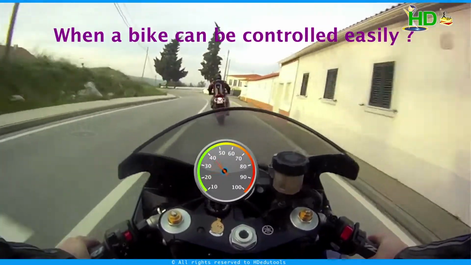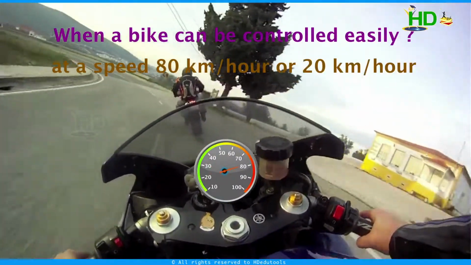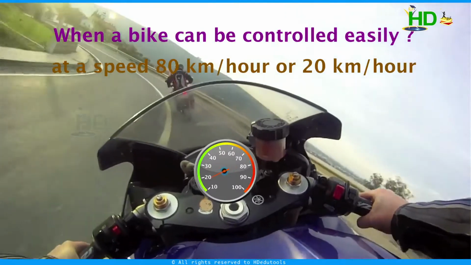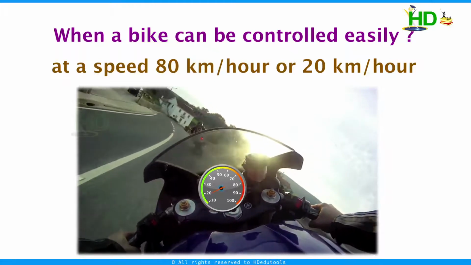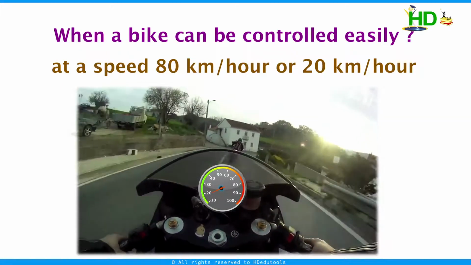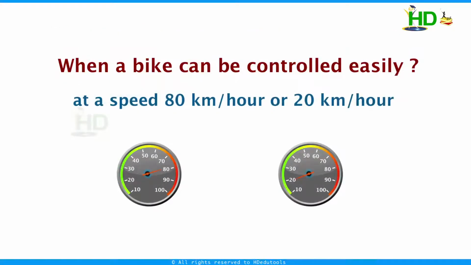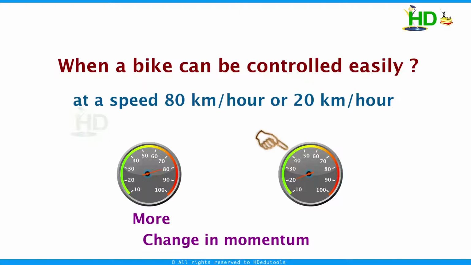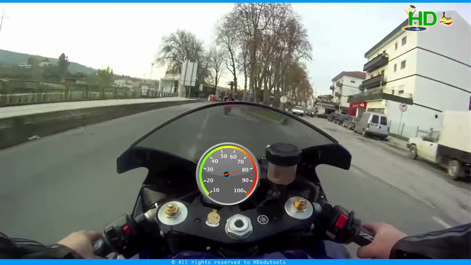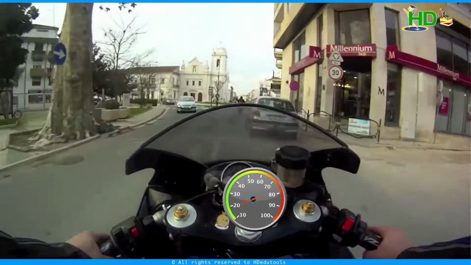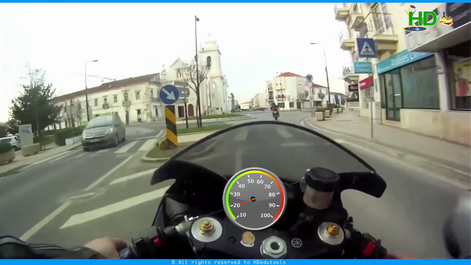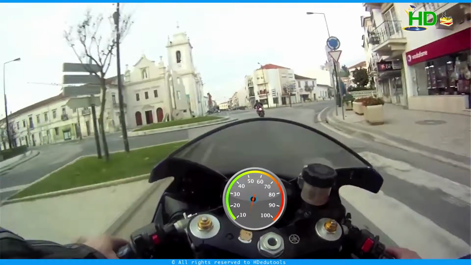When can a bike be controlled easily, at a speed of 80 km per hour or at 20 km per hour? Yes, when it is moving at a speed of 20 km per hour, we can control it easily. What is the reason? In both cases, mass is the same, but velocity is not the same. In the first case, the momentum is more. In the second case, the momentum is less. Momentum is more means to stop the bike, we have to apply more force. In the second case, the momentum is less. To stop the bike, we have to apply less force.